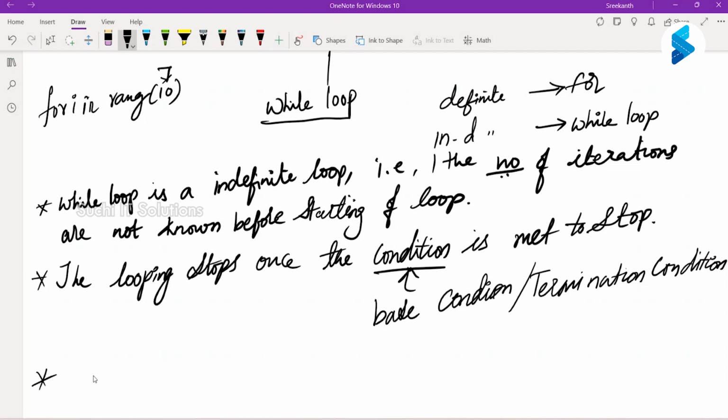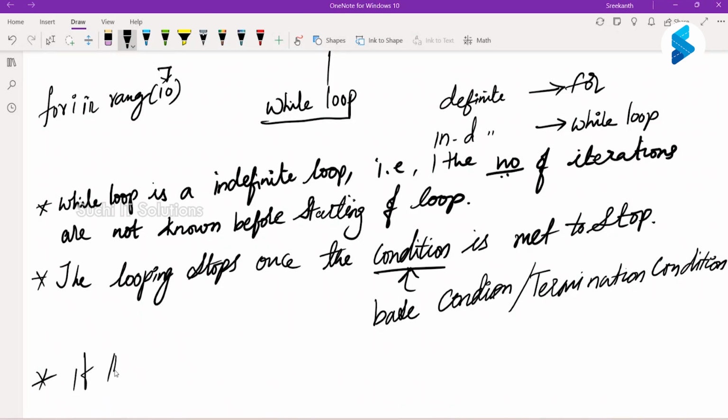Okay. So if we don't write a base condition, what will happen? The loop will continue. Let us say your sir who gave your punishment is never coming back. So what will happen? You will be running. That becomes an infinite loop.